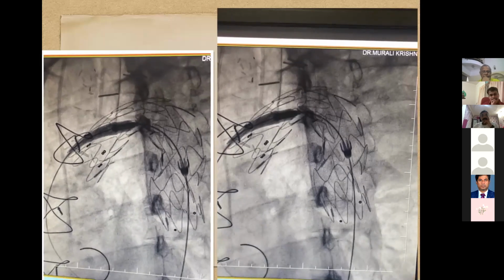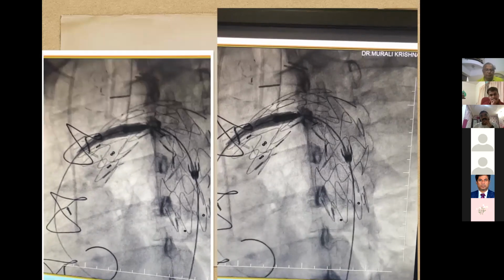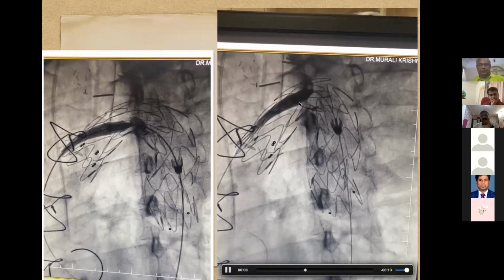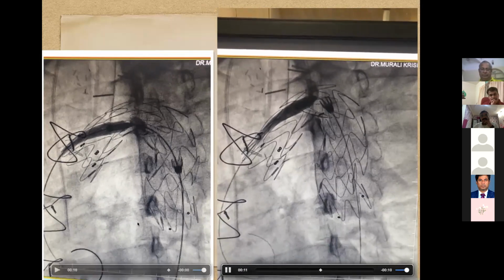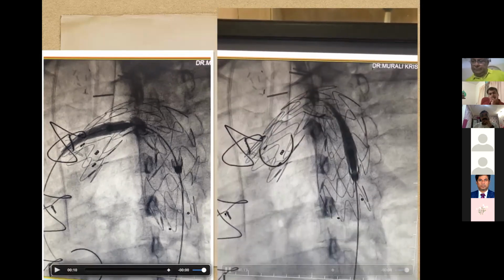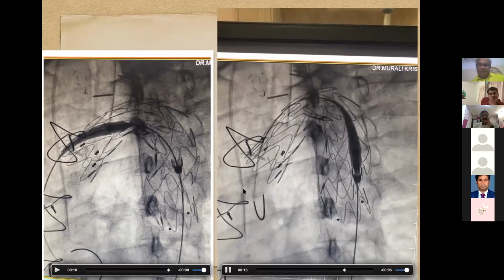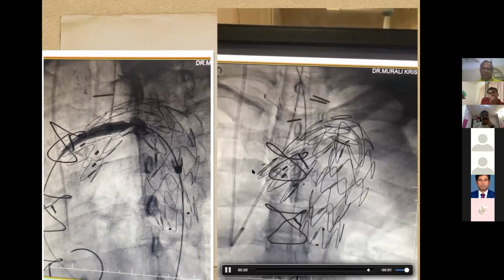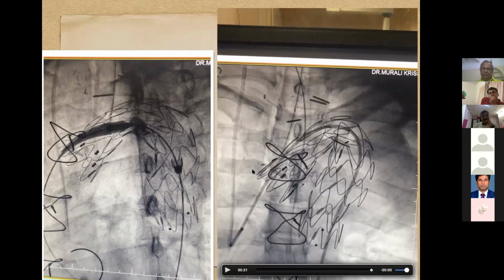Whenever we do out of indication or out of the box cases, we expect complications like this. In this case, we could not retrieve the device so easily. So we had to change the Lunderquist wire to a Terumo wire. Once we changed to the Terumo wire, the angulation changed, and then we could retrieve the device.